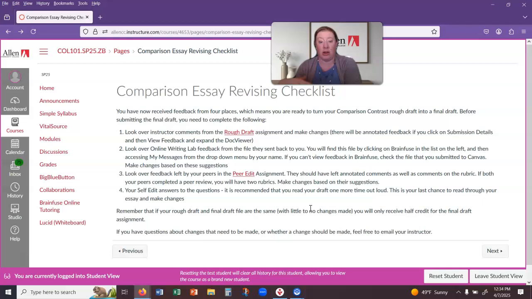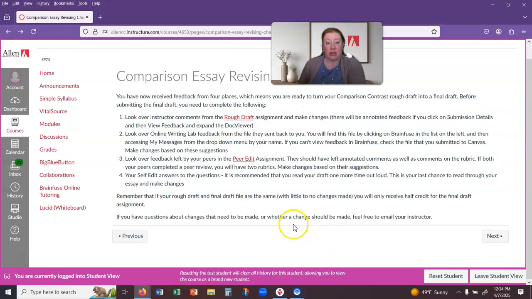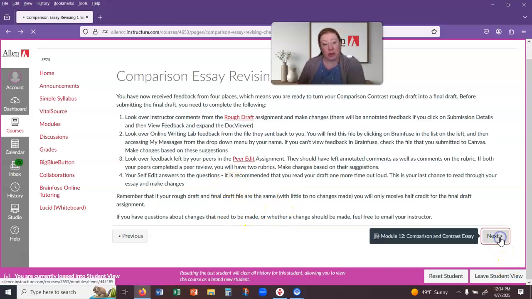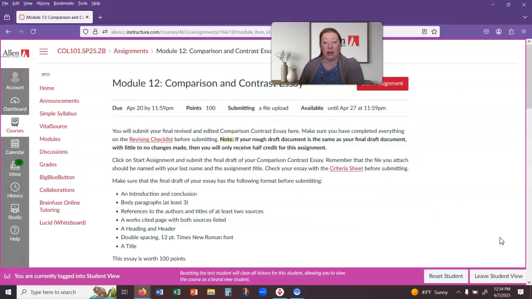So when you click on the page, and then go to the submission details, you'll be able to see your own essay with the feedback, and on the upper right, you'll see a little icon for the rubric. They may have left some feedback on the rubric itself, so you can see what areas you need to work on the most. So that's what you'll be looking at this week, and then obviously submitting a final draft of the comparison essay.